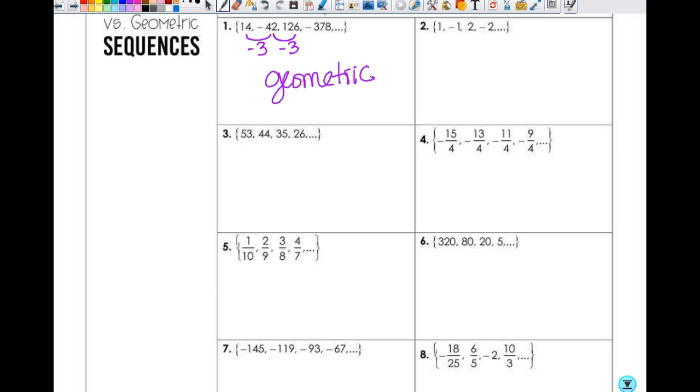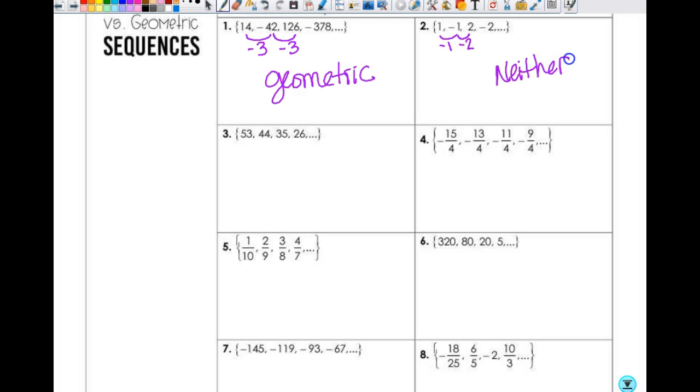Geometric? Okay, so let's try that. We're going to take negative 1 divided by 1. That's going to give me a negative 1. 2 divided by negative 1 is negative 2. Is it geometric? No, because you don't have a common ratio. Can't be arithmetic because the signs are opposite, plus arithmetic just doesn't make sense with the numbers that are there, right? So this one is neither.